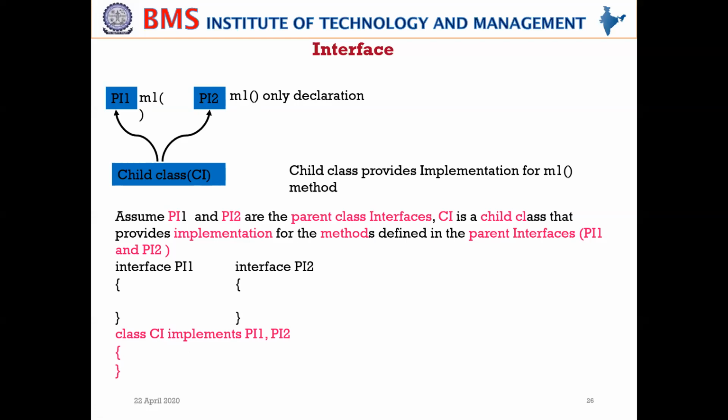In case of inheritance, the keyword we use is extends. Here, in case of an interface, whenever you want to implement the methods which are part of the interface, the keyword used is implements. Where is that particular method present? PI1, comma PI2. Then you write opening brace, closing brace, within which you write the implementation part of M1, whatever methods are part of the interface.